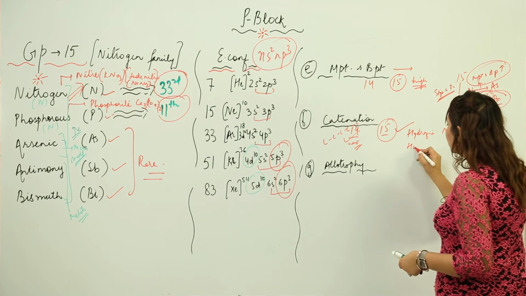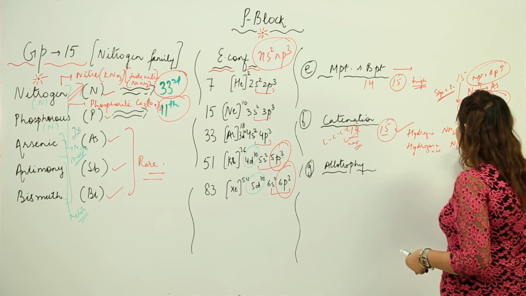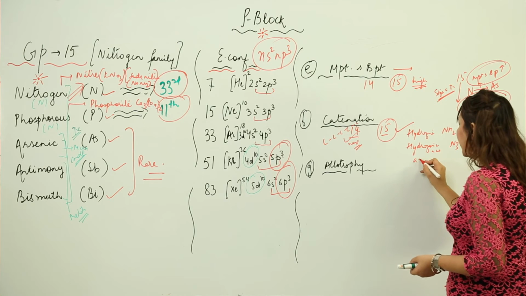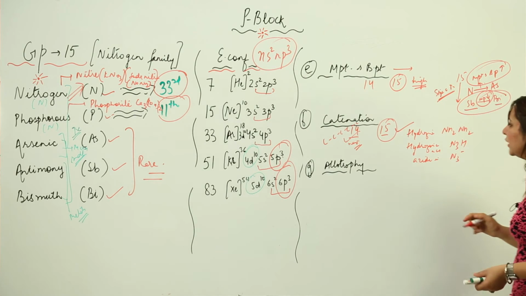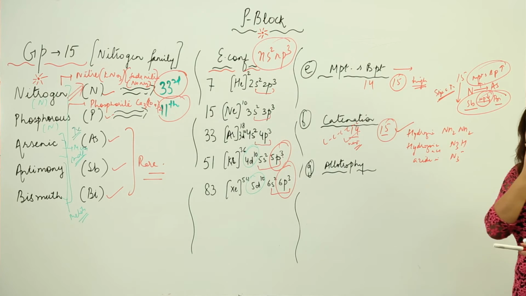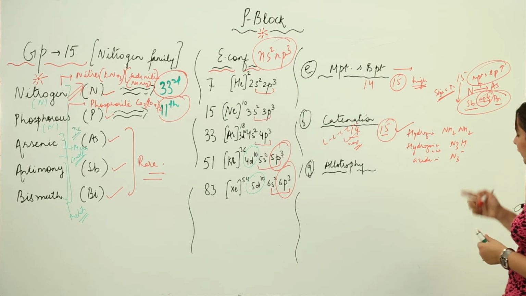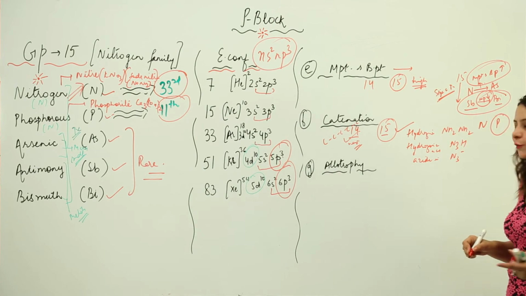Likewise, we have hydrazoic acid, in which we see 3 nitrogens. Like we have the azide ion, N3 negative. So they can show catenation, but they cannot link up to many nitrogen atoms. If we compare nitrogen and phosphorus, phosphorus shows more catenation.